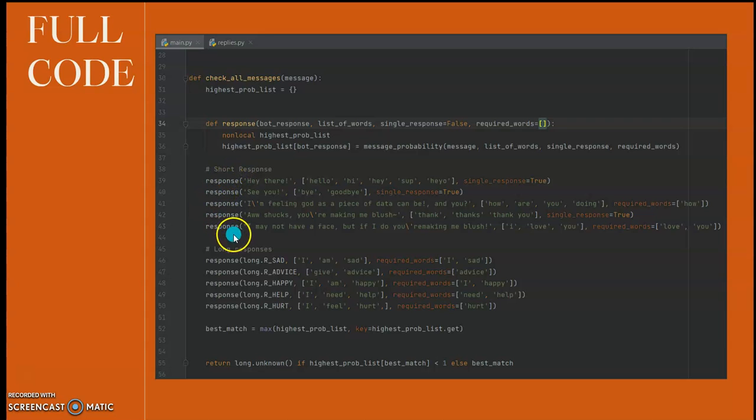For the short responses, I fitted them with different ways to say hi, as I felt that I have said this a couple of times whenever I say hi to a friend, such as hello, hi, hey, sup, or heyo, and I will reply with a simple hey there. And for bye and goodbye, it would reply with see you, which would mean see you later.